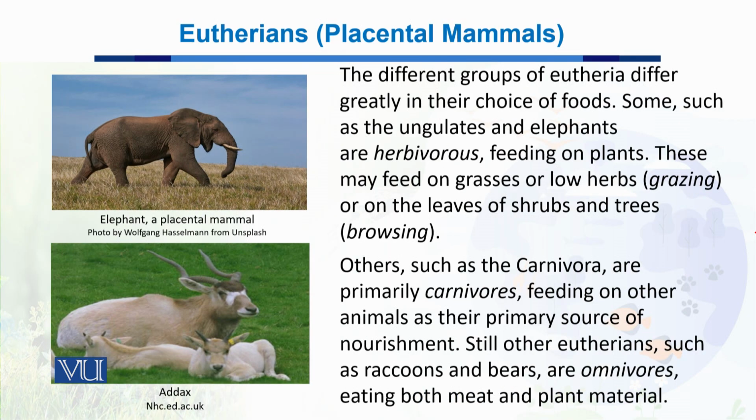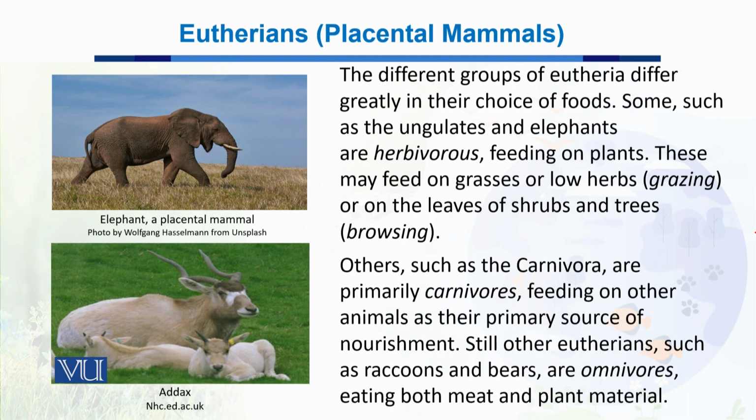Now, different groups of eutheria also differ greatly in their choice of foods. Some of the placental mammals are herbivorous, which means they exclusively feed on plants. The examples are cattle, elephants, giraffe, etc. They may feed on grasses or low herbs or on the leaves of shrubs as well as trees.